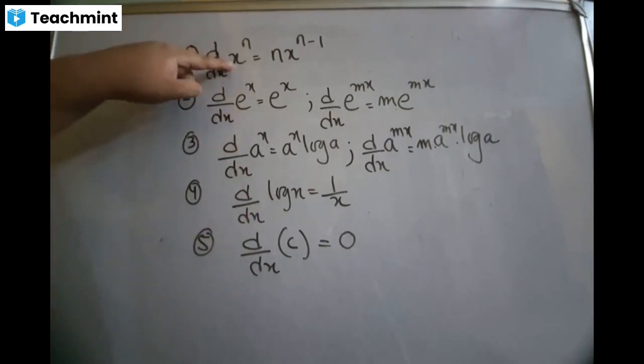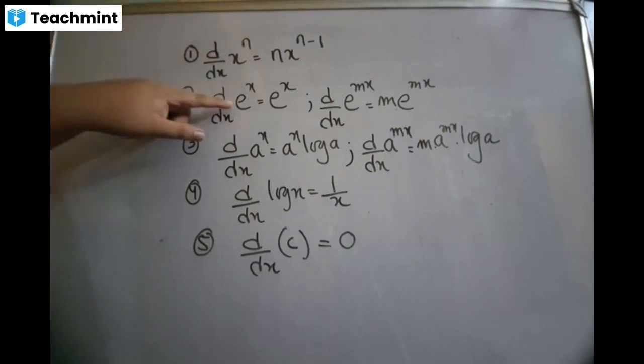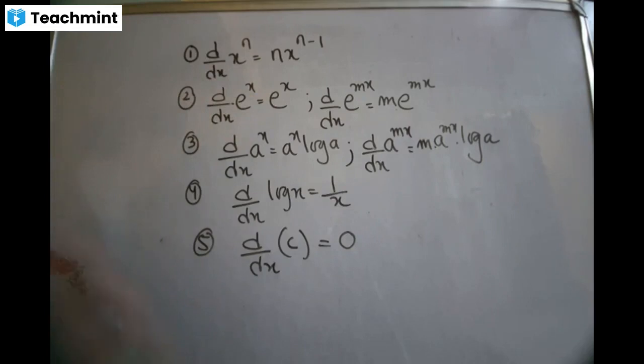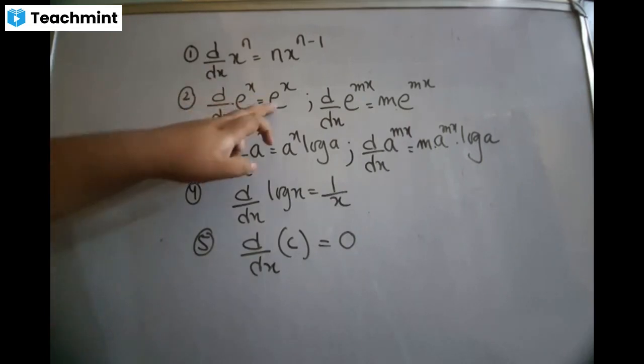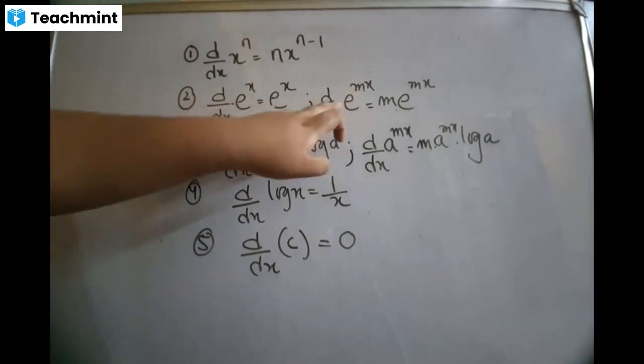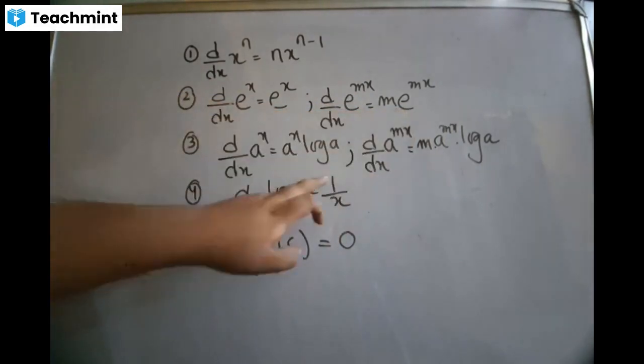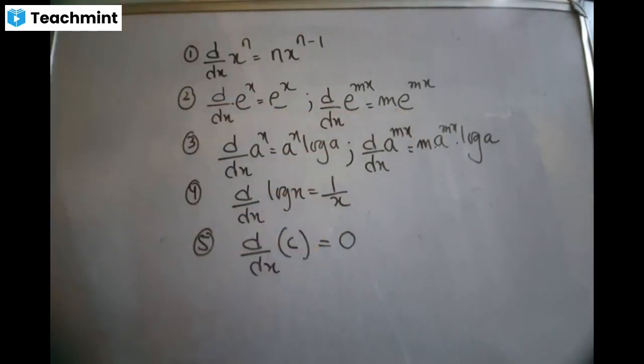The moment you see x, the power reduces. The moment you see e, it remains the same. That means the exponential function cannot be broken. The derivative of e^x is e^x. If there is a constant, the constant comes in front, but it will remain as it is. Right? And log x gets broken into 1 by x. So these are the 5 formulas for algebraic, x, exponential, e, and log.